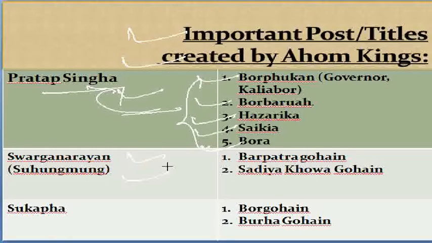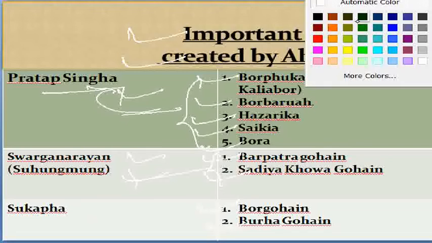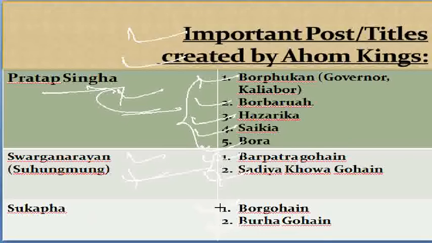And Sorganarayan, that is Suhungmung: Borpatra Gohai and Sodia Khoa Gohai. These two posts were created during the reign of Suhungmung, that is Sorganarayan. And finally Sukapa, that is Borgohai and Bura Guhai. One is Bor Guhai, another is Bora Guhai. These two posts were created during the reign of Sukapa.